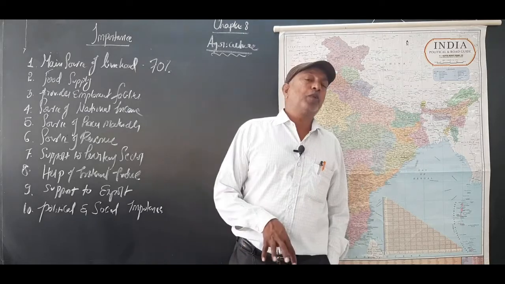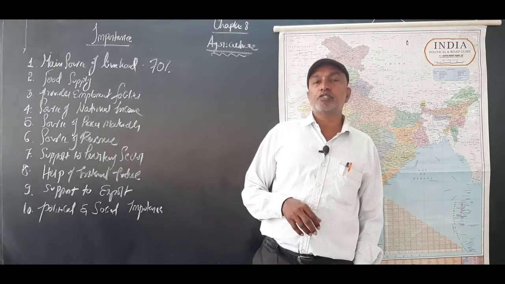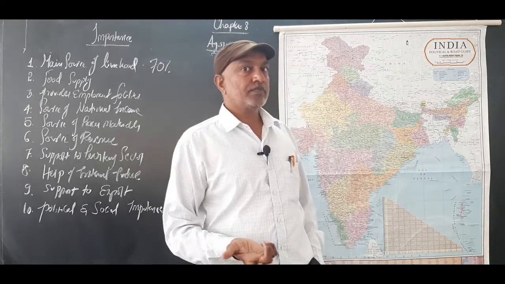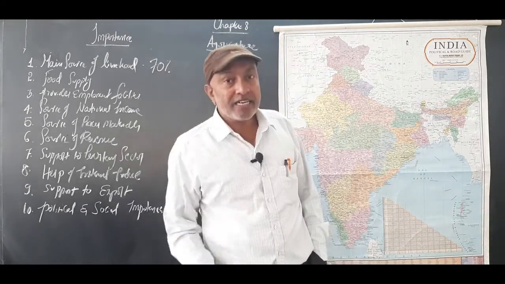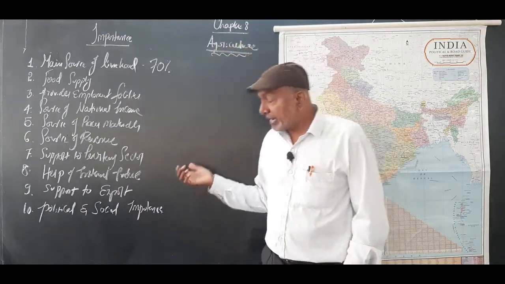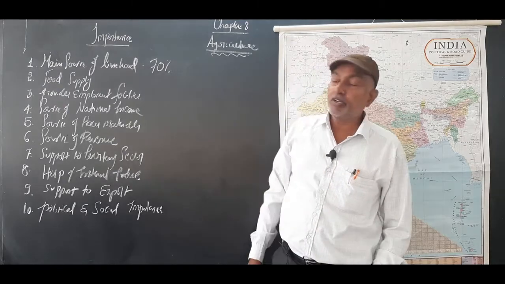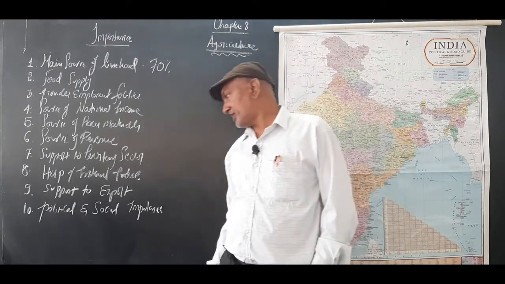Otherwise, internal food problems, poverty, and a lot of political disturbances may also be related to shortage of food. When there is a shortage of food within a country, the people suffer from hunger, so it is another big problem they are going to face, particularly for the government.